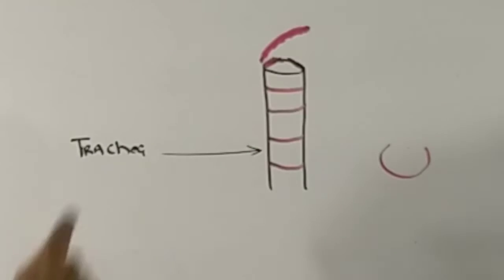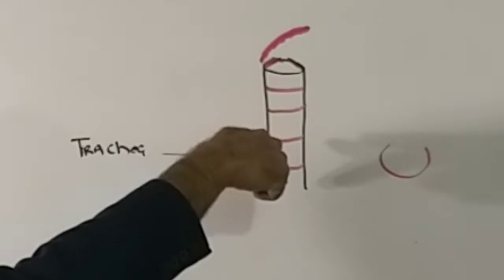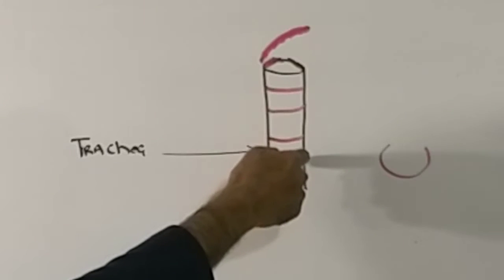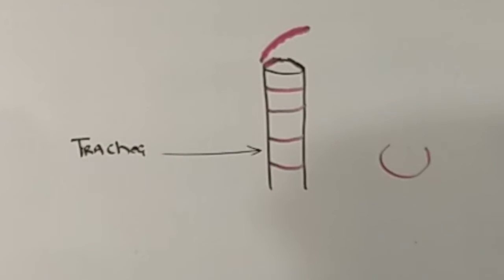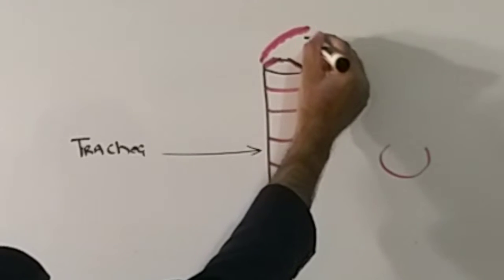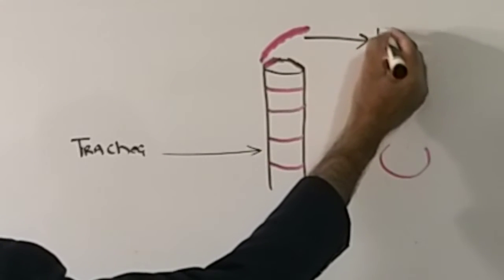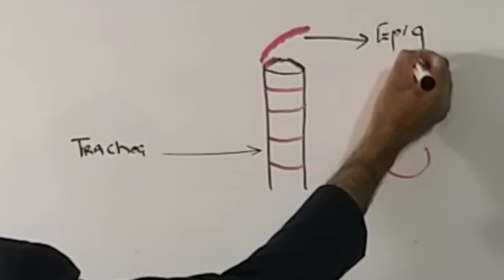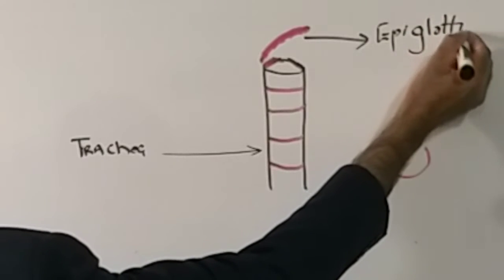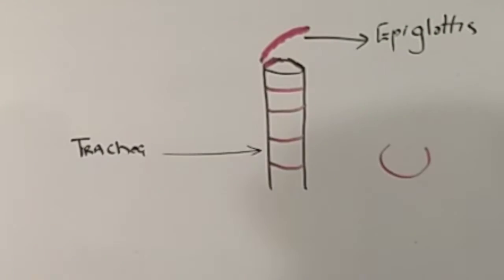Epiglottis is a part of the larynx, and whenever we eat something, it closes its door. Food doesn't go to the trachea but rather goes towards the posterior side of it, which we call the food pipe or the esophagus. So this is the epiglottis. Epi means above, glottis means the anatomical part which is located here.